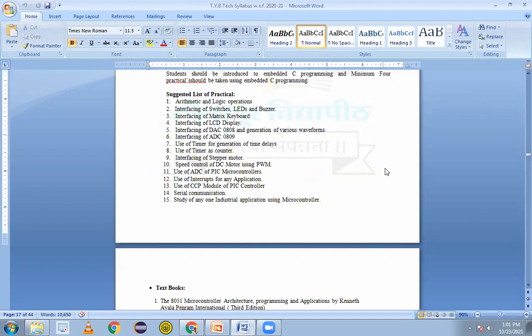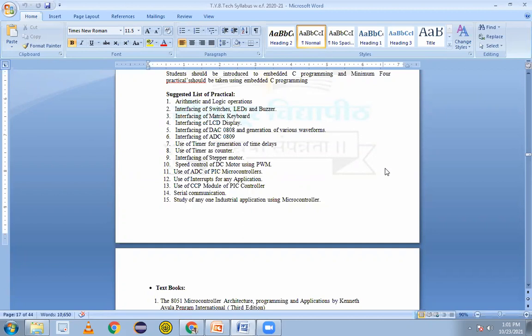Then fourth is interfacing of LCD display. This is an output device. The function of LCD, everyone knows, is liquid crystal display. So what messages and notices are there, all we can display on that LCD. So that interfacing also can be done.